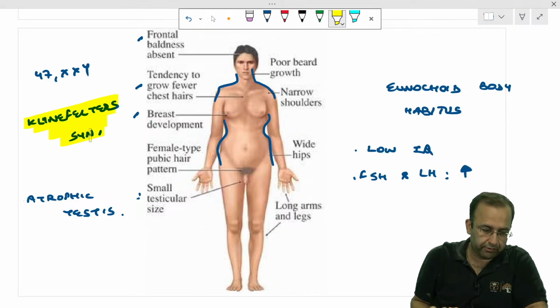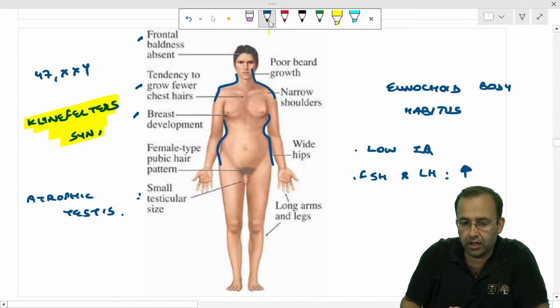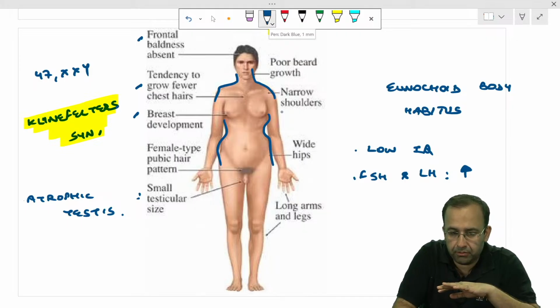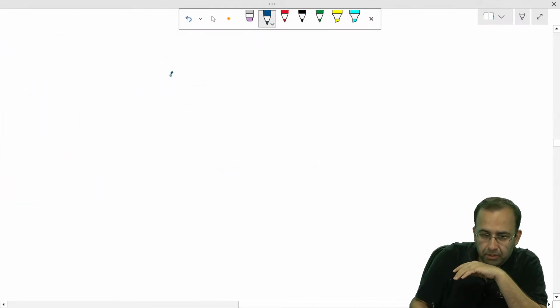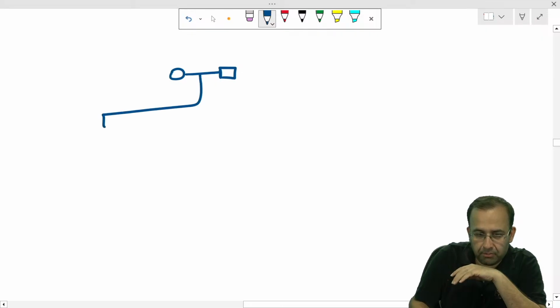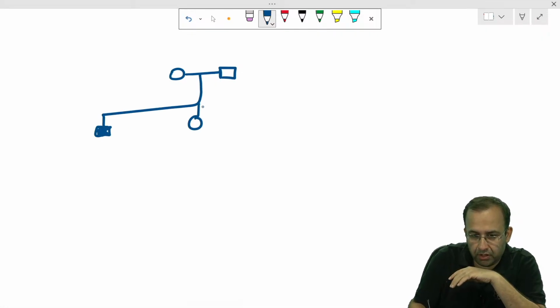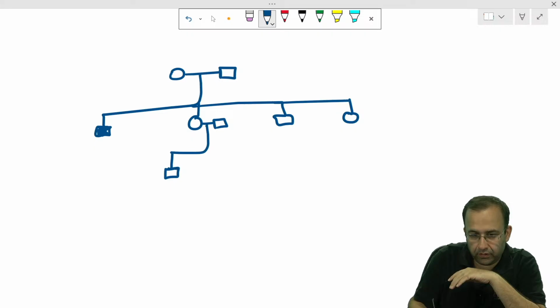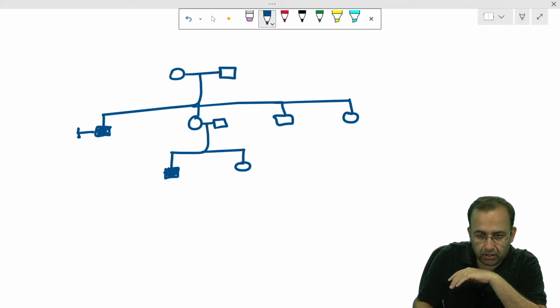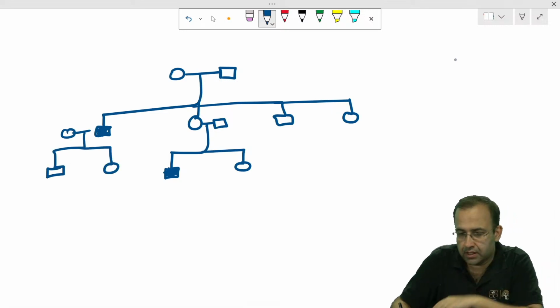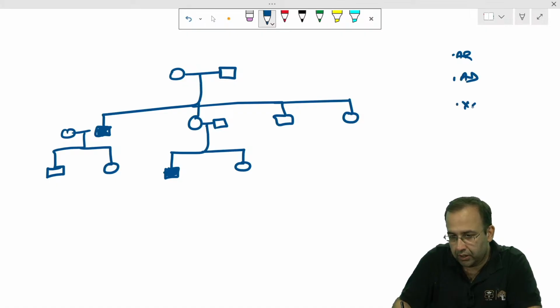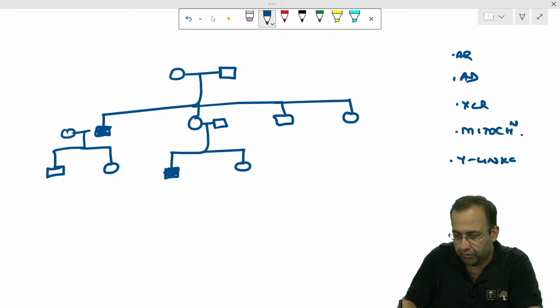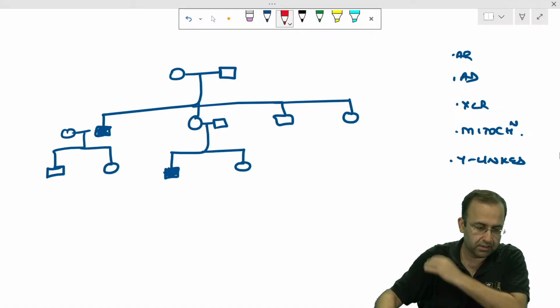Perfect. And lastly, before we wrap up the high yield points with respect to this, suppose you are given a pedigree chart like this. Your options are autosomal recessive, autosomal dominant, X-linked recessive, mitochondrial, Y-linked. Everybody, I want all of you to tell me this pedigree chart analysis.